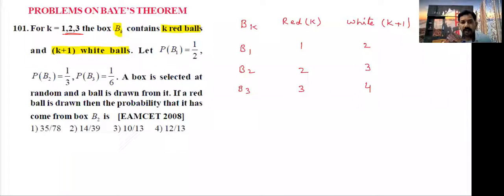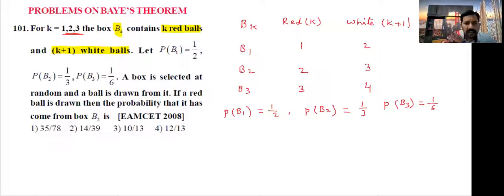But we want to select a box among B1, B2, B3. Already values given. P of B1, how much is given? 1 by 2. P of B2 is 1 by 3. P of B3 is 1 by 6. After that, a box is selected at random and a ball is drawn from it. If a red ball is drawn, a red color ball they are asking.